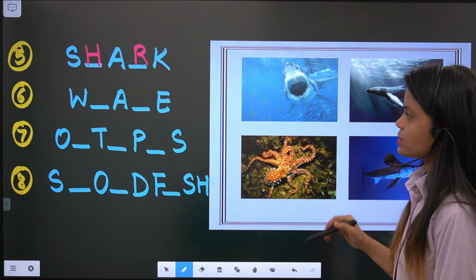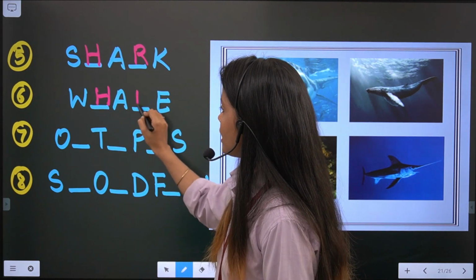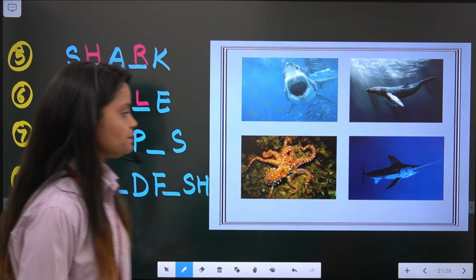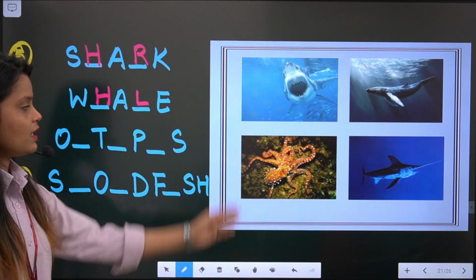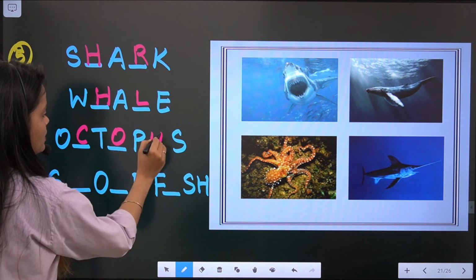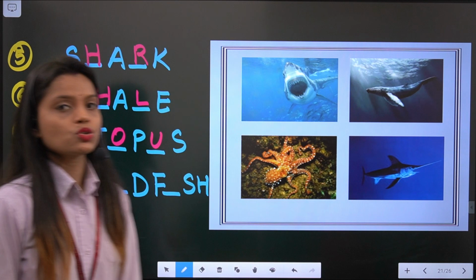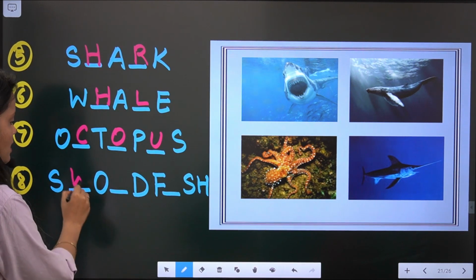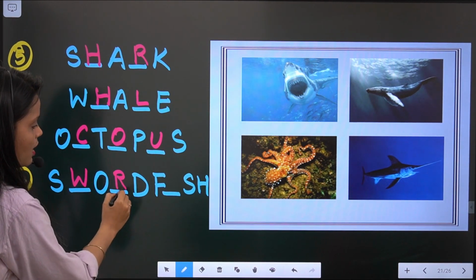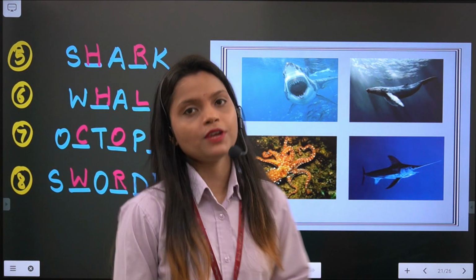And the next picture is whale, WHALE, whale. You can see the picture of the other animal, yes, that is octopus. So complete the spelling of octopus. And the last one is swordfish. SWORDFISH, fish.